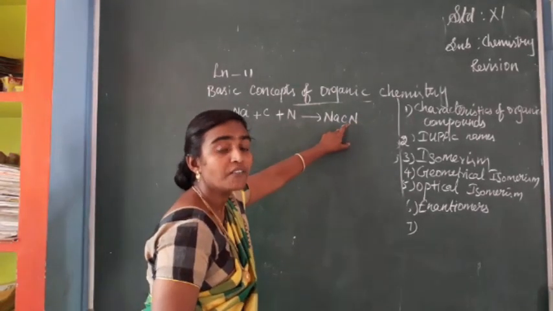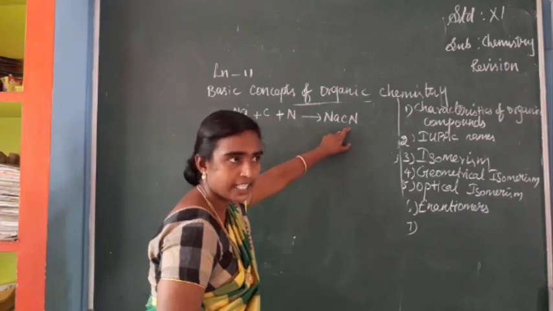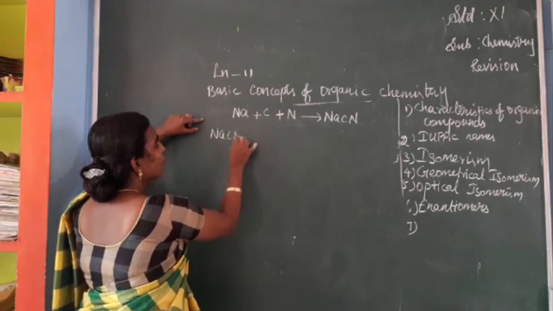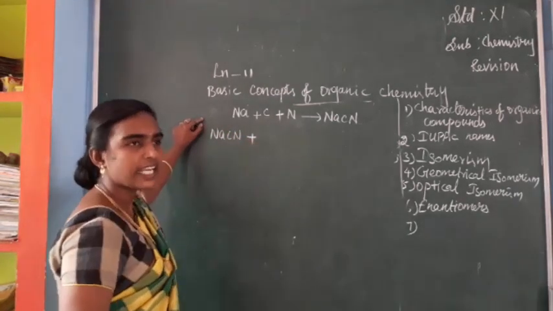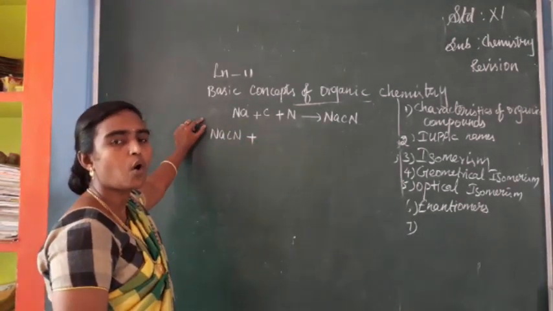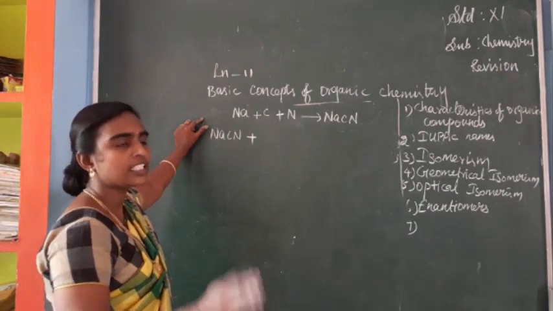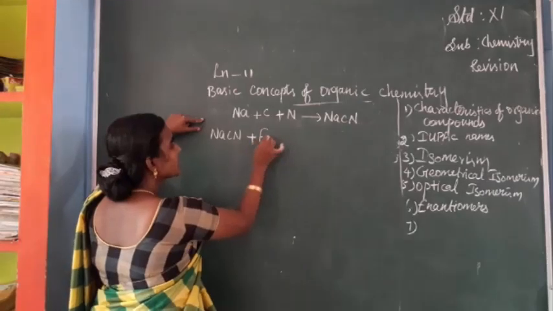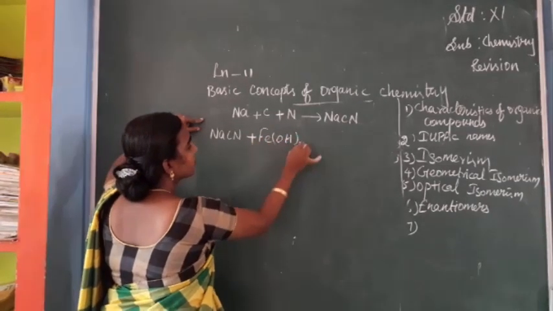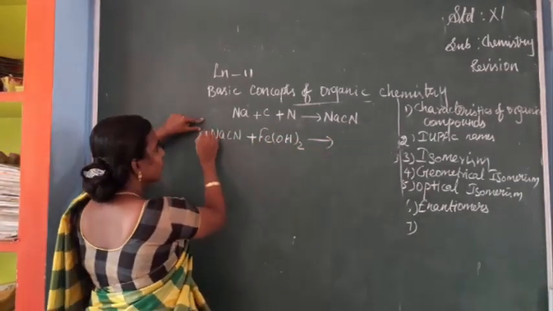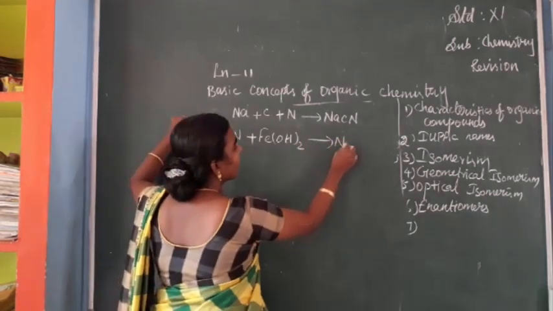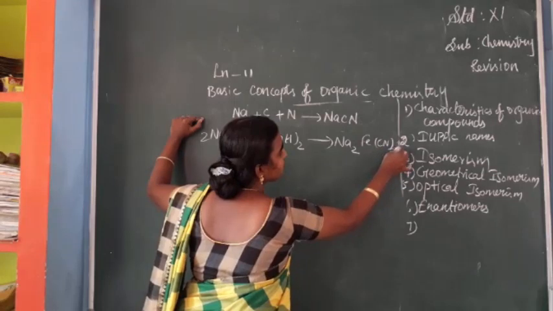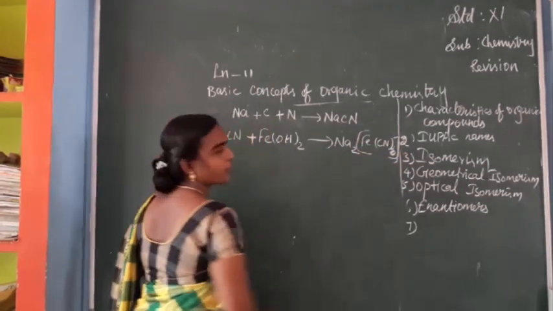Now we test whether this compound has nitrogen or not. This sodium cyanide is reacted with ferrous sulfate or Fe(OH)2, which can be prepared from ferrous sulfate. When reacted together, it forms Na4Fe(CN)6, that is sodium ferrocyanide.